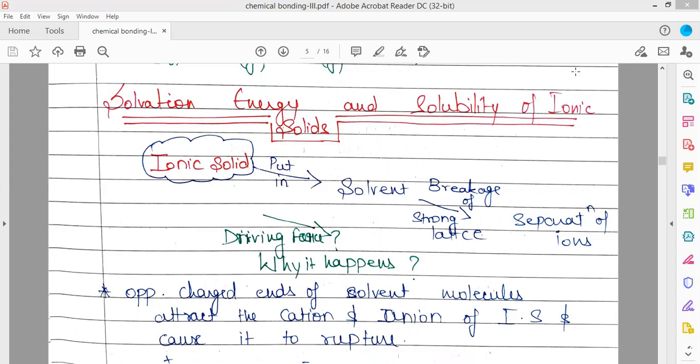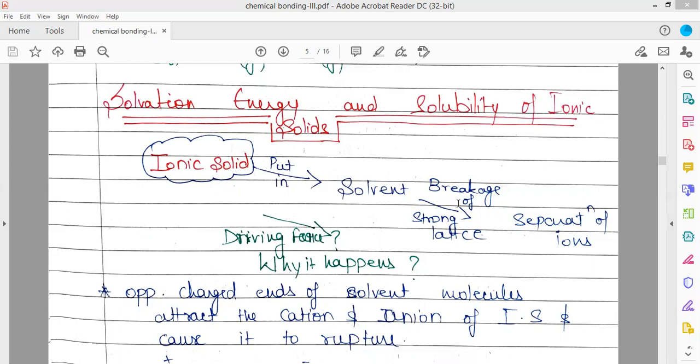Some ionic solids dissolve easily, but some are not dissolvable, or have very less solubility. In this video, we will find the answers to all these queries. So when breakage of the strong lattice takes place, separation of ions takes place.